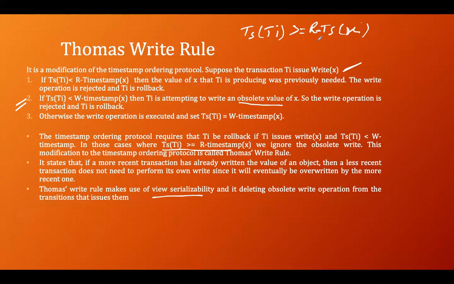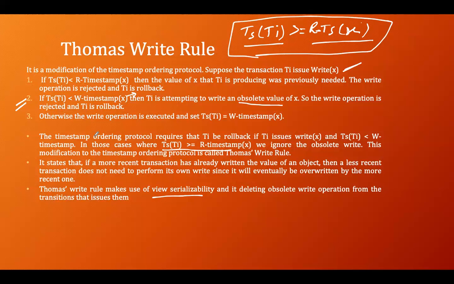What is the read timestamp of X? It is equal to this or less than this. It means either TI has done the operation or an older transaction than TI has done the read operation. So can we allow this write? It says that we allow this write if this condition holds along with this.